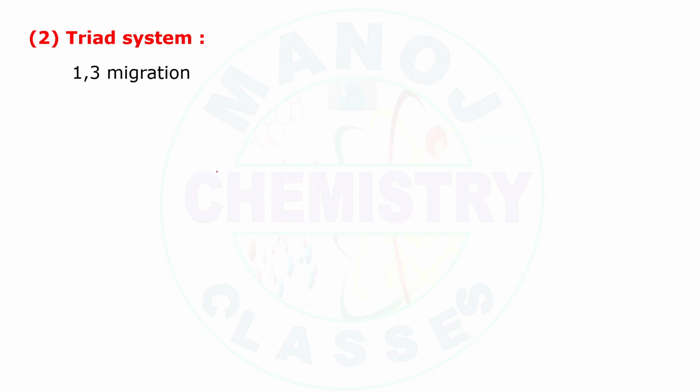So coming to the next one, the triad system. The triad system is nothing but a simple 1,3 migration. In the diad, it is 1 to 2 migrating; here in the triad, the first atom to the third atom will be migrating. This 1,3 migration is known as the triad system. Here, what are the conditions?